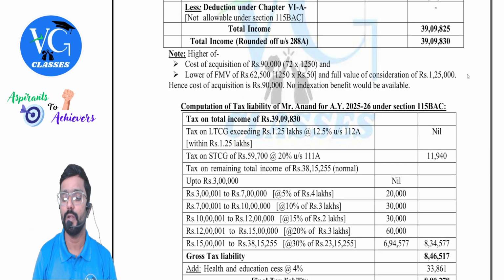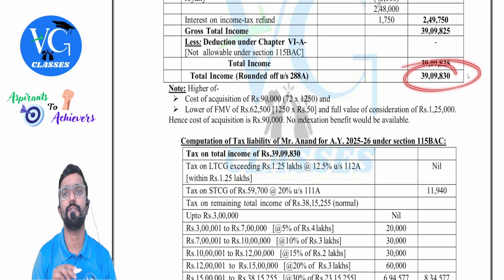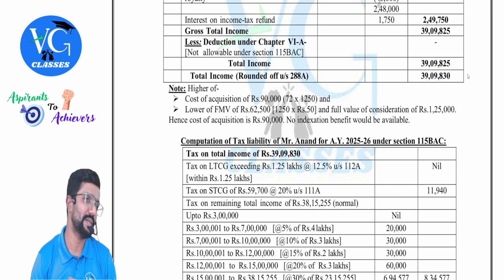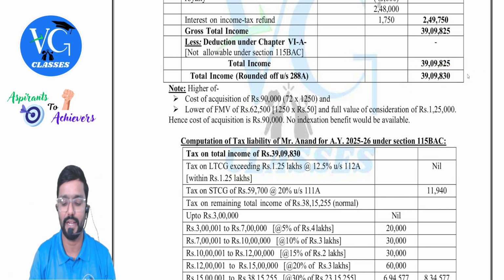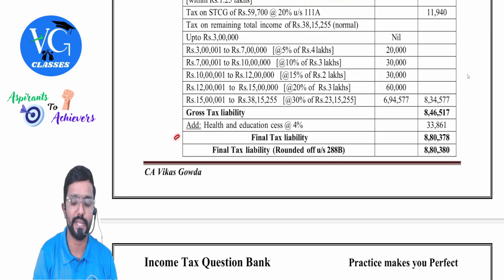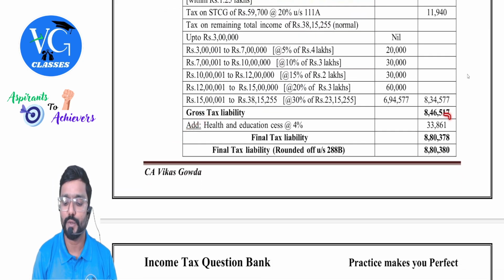Is surcharge applicable? No, sir. Total income is within 50 lakh. Is rebate available? No, sir. Total income is more than 7 lakh. So I add 4% health and education cess, which comes to 33,861. So final tax liability 8,83,78. Round it off to the nearest 10, 380 as per section 288B. Hope you got it. Clear? Yes.